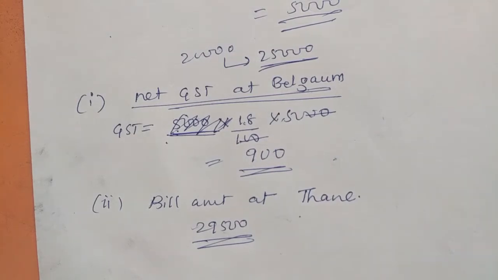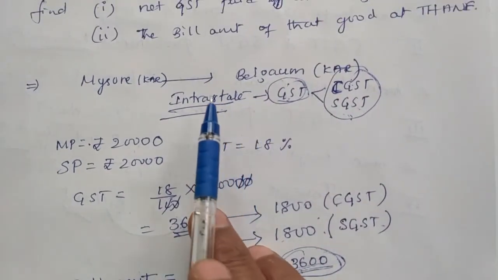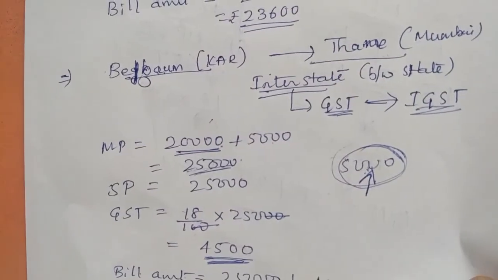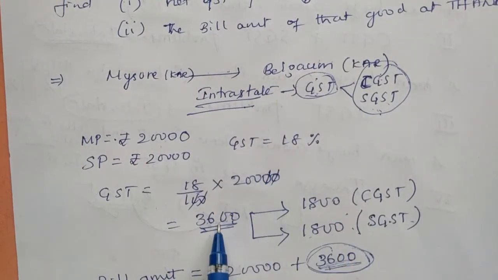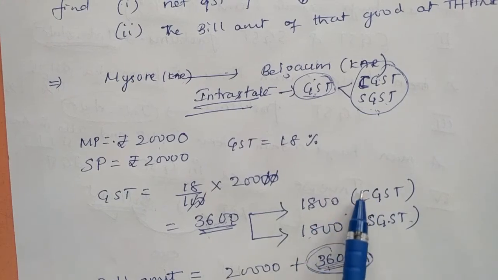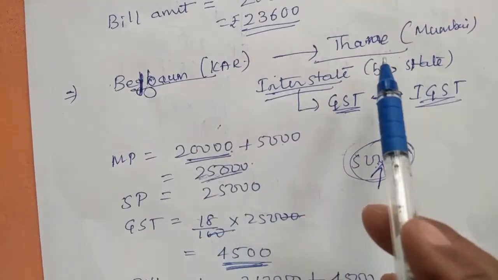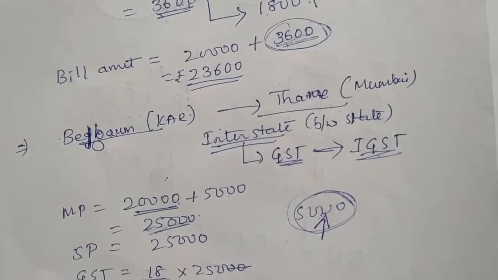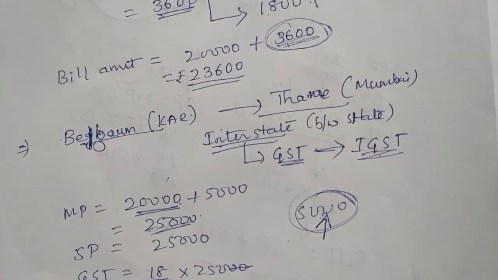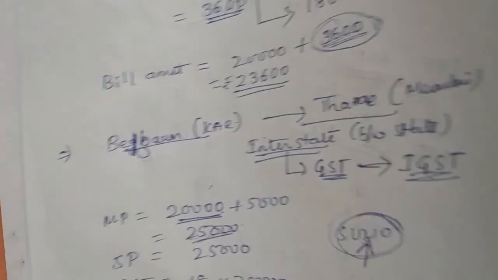So the first very important thing to note down is whether the calculation is taking place within the state or between the states. If anything is taking place within the state, whatever GST you are finding, make it into two equal parts for central and state. If the transaction is taking place between the states, only one GST is enough. So be clear whether you are finding GST in two equal parts or only one part. It depends on within the state or between the states.